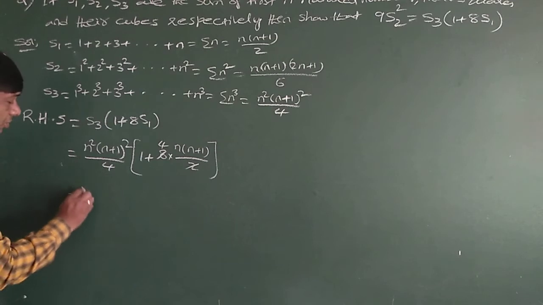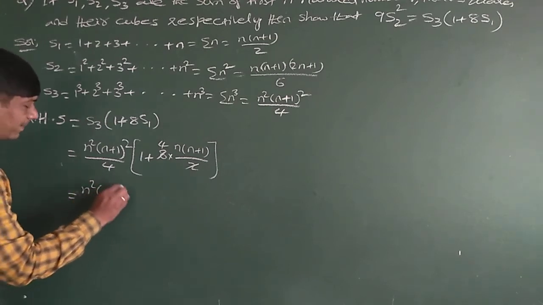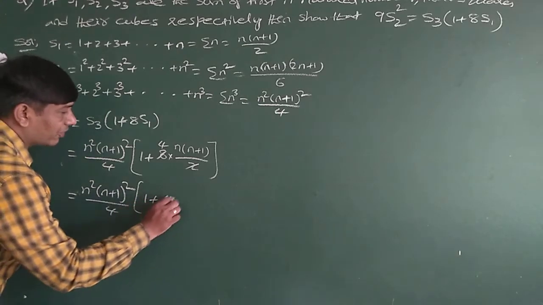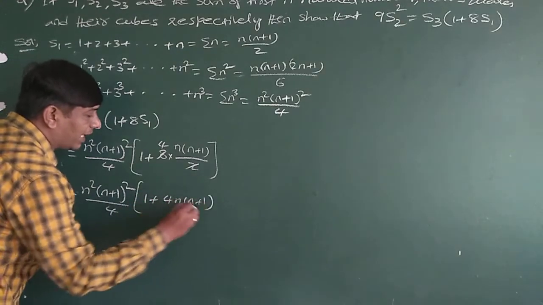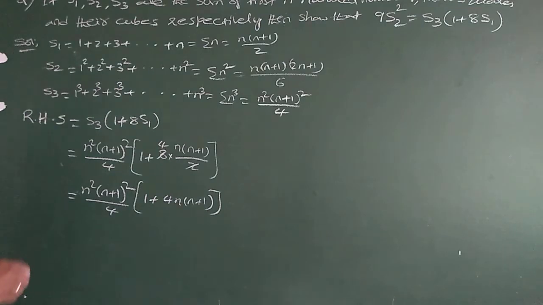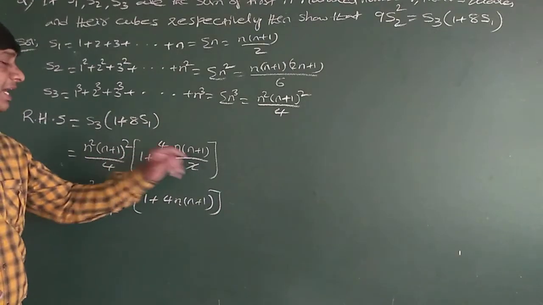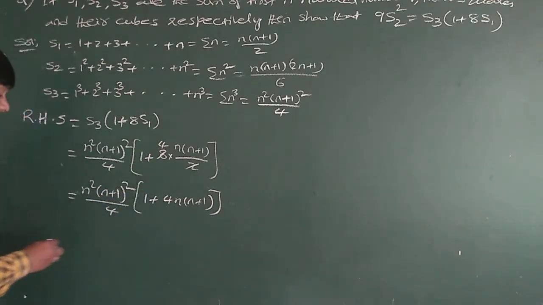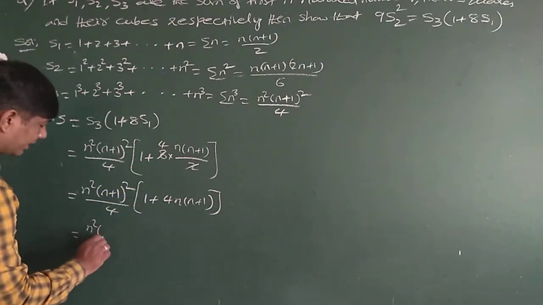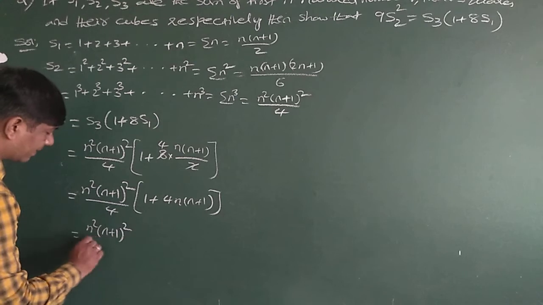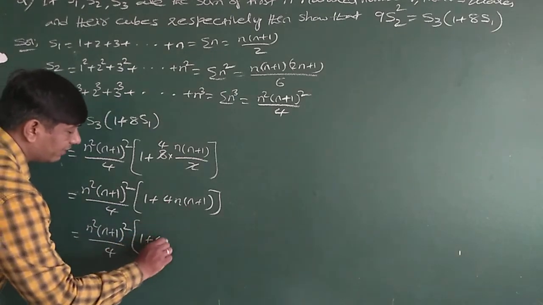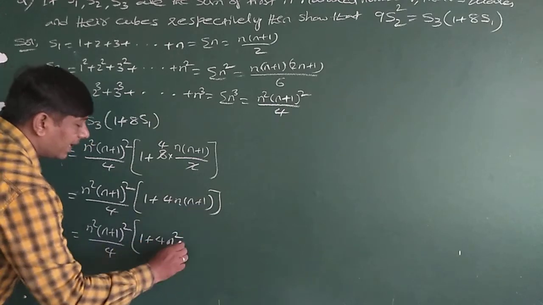That is equal to n square into n plus 1 whole square by 4 into 1 plus 4n into n plus 1. Notice this product: 1 plus 4 into n plus 1, which gives 1 plus 4n square plus 4n.